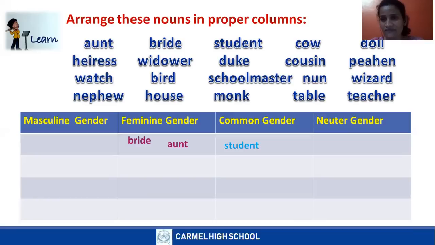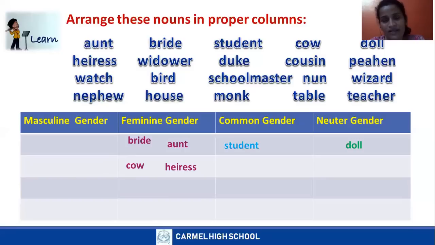Cow, is it feminine or masculine? It's a feminine gender. Yes, cow. The next word is doll, D-O-L-L. Where does it come? Since it's a non-living thing, it comes under neuter gender. The next one is heiress. What is the opposite gender of heiress? Heir. Heir is the opposite gender. Yes, it comes under feminine gender, heiress.